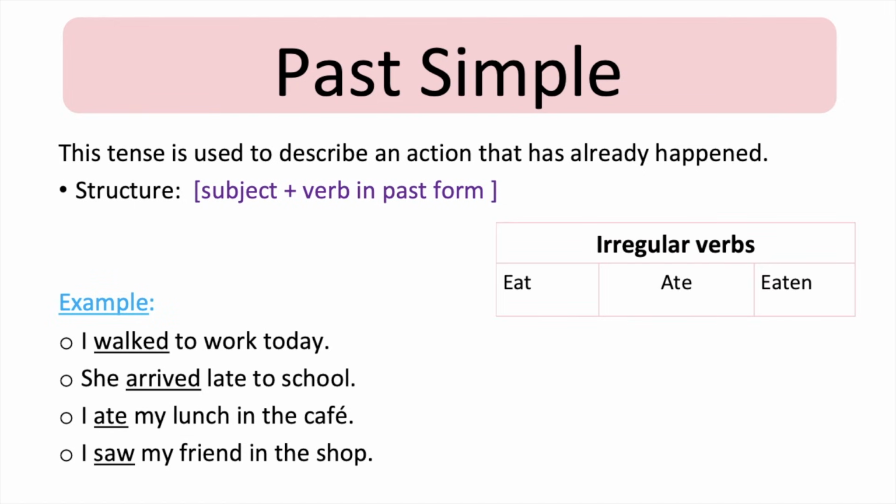It's important to note that irregular verbs have different past forms. For example, eat becomes ate and eaten. There are many different types of irregular verbs, so make sure you know the past forms.